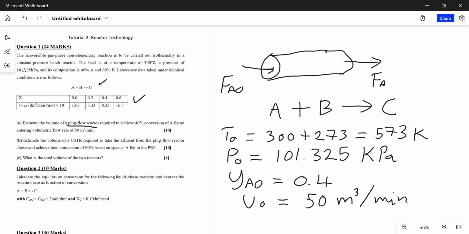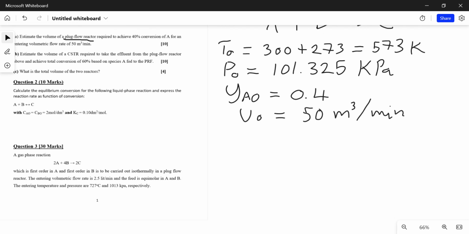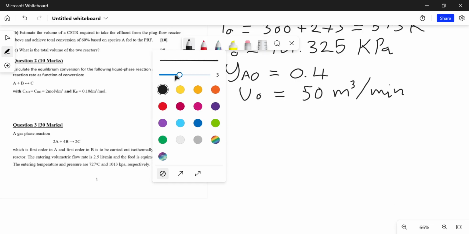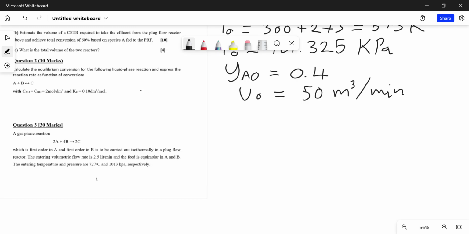So you're given all those components to help you solve the problem. Once you have these different factors, you are going to find a way to find the volume.